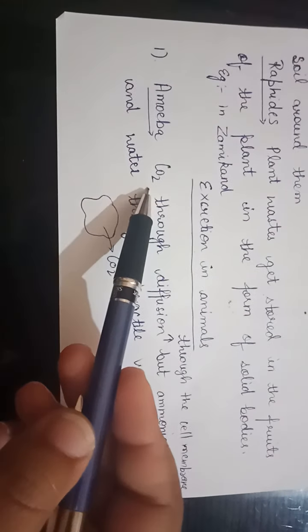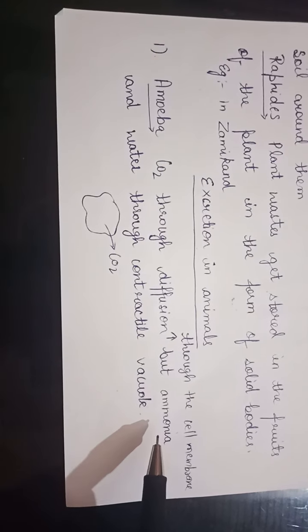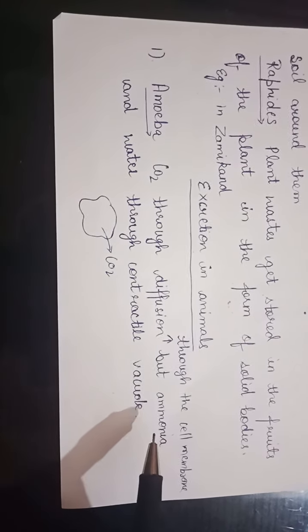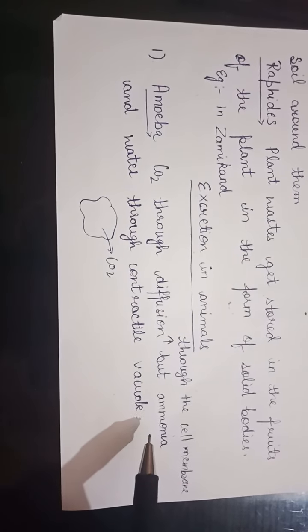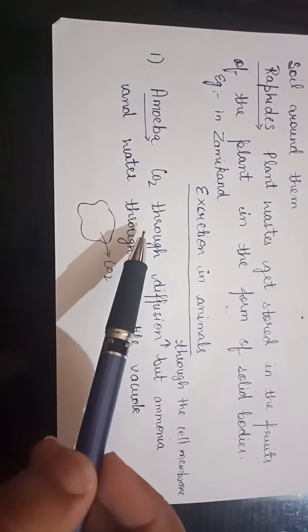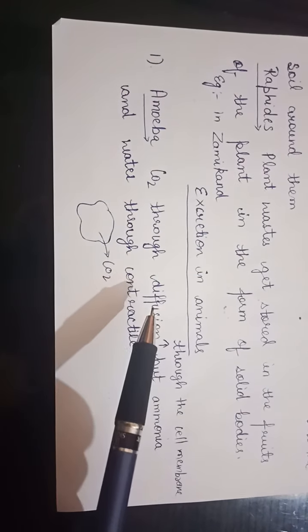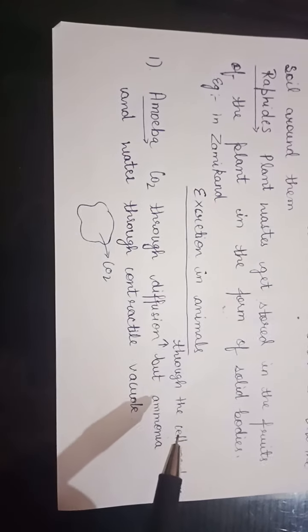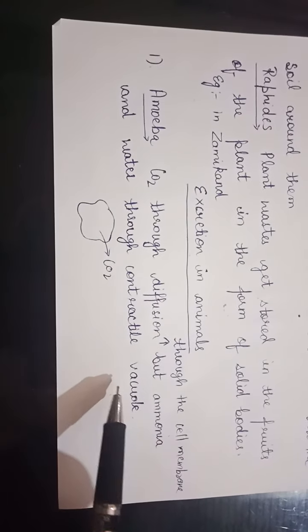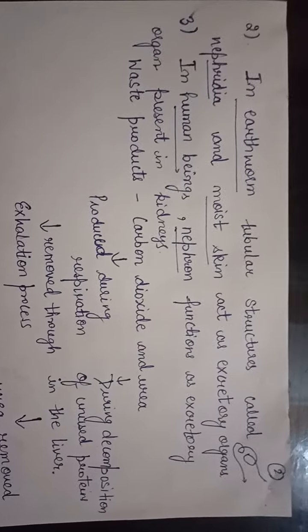One is carbon dioxide. Second is ammonia. Ammonia is considered a nitrogenous waste and should be removed from the body. And water. Carbon dioxide is removed through diffusion through the cell membrane, and ammonia and water are removed through the contractile vacuole present in the amoeba.